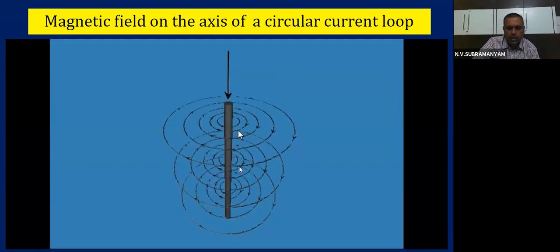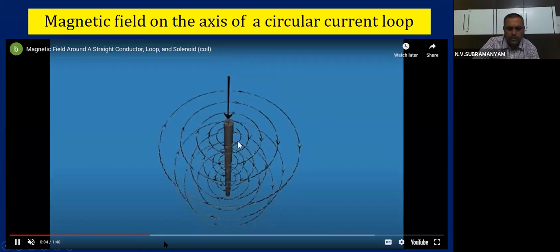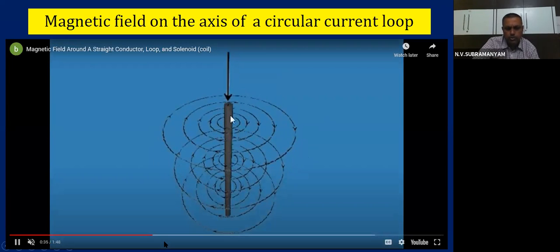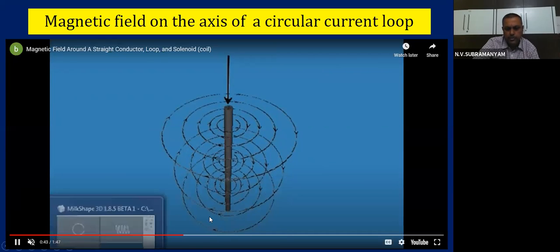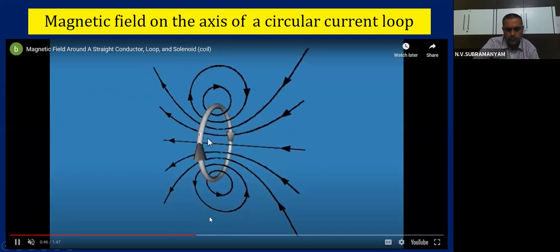Now you see carefully. Similarly, we are also going to show you the magnetic field of a circular conductor. See here.